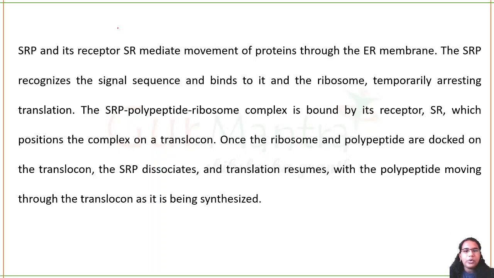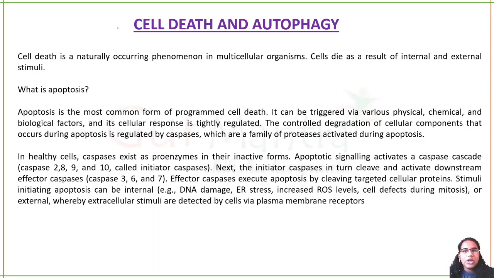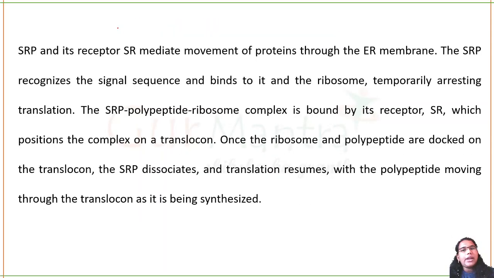Once it comes there, the ribosome and polypeptide will be docked in position, the SRP will be released, translation resumes and the peptide will go inside your ER. That's it. So this is your topic regarding protein trafficking, how proteins are sent to their respective locations.